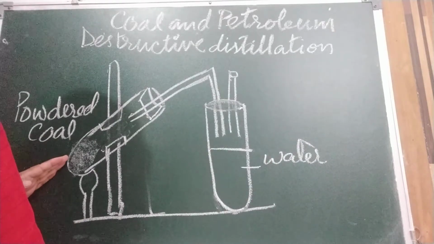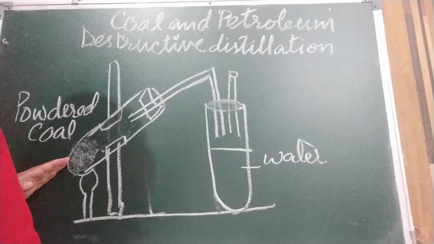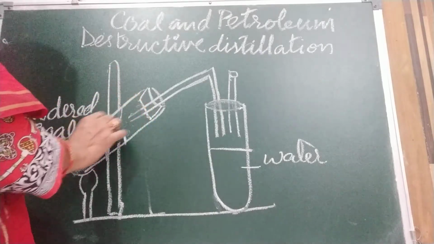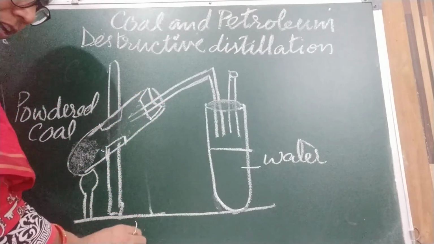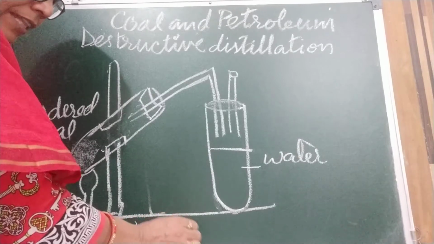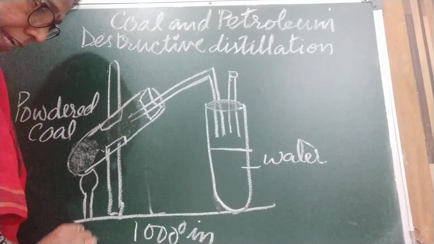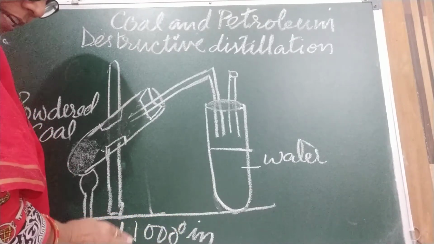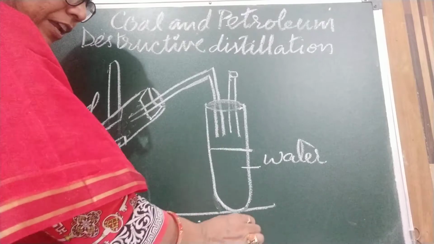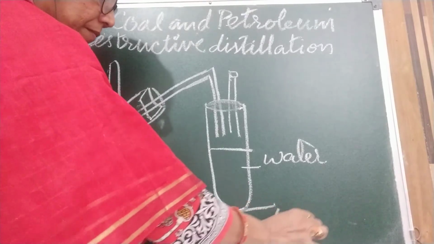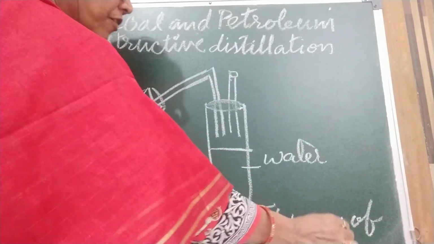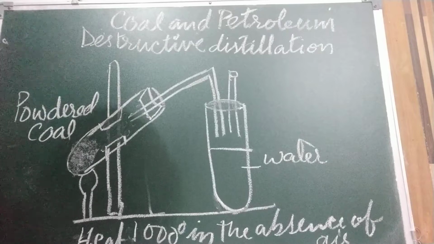Heat powdered coal strongly in boiling tube A at around 1000 degrees Celsius in the absence of air. No air is there. What is that condition? 1000 degrees Celsius in the absence of air. Okay, now let's see what happened.